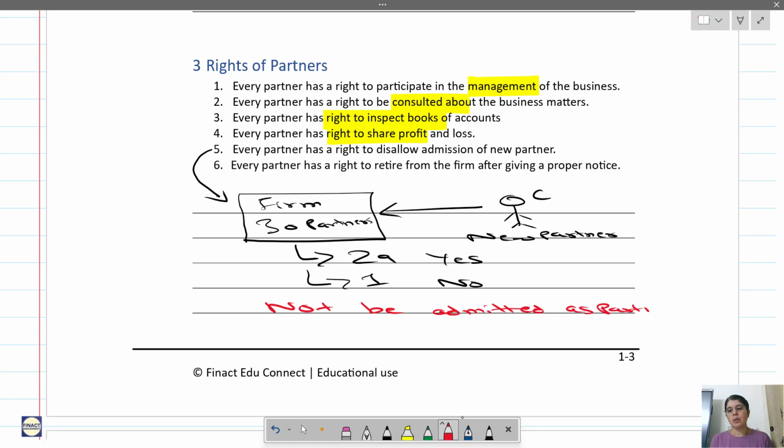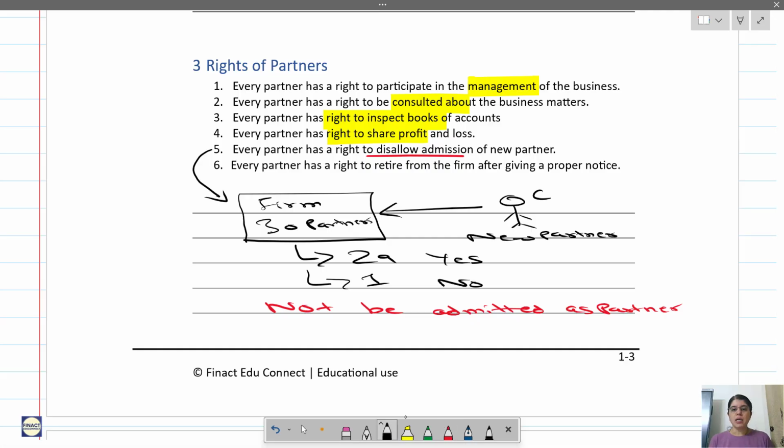It's not based on majority. It has to be 100%, that all the existing partners should accept C as a new partner. Even if one person says no, a new partner cannot be admitted in the firm. That is what it means. So every partner has a right to disallow admission of a new partner. Disallow admission, that is important.